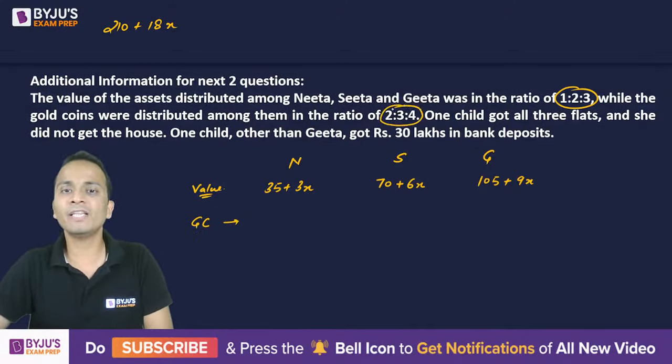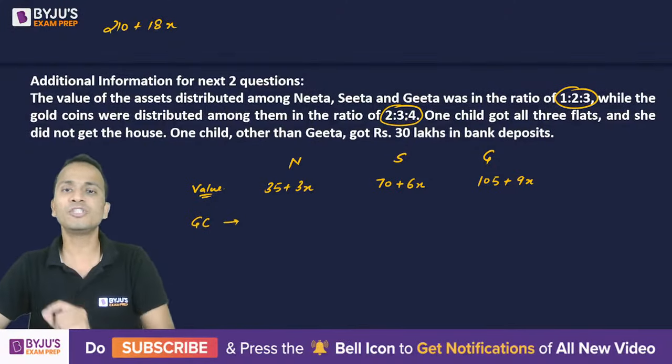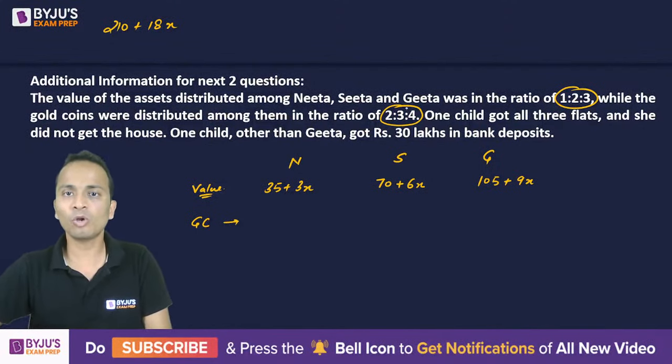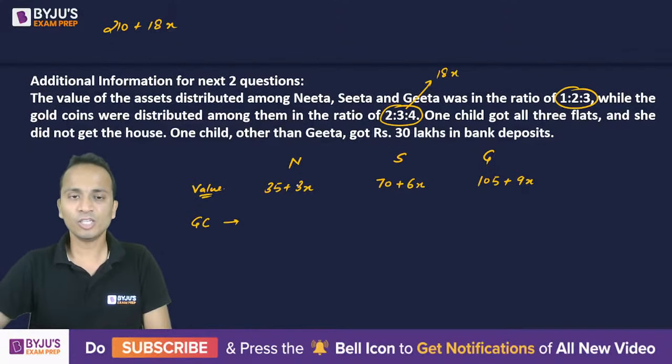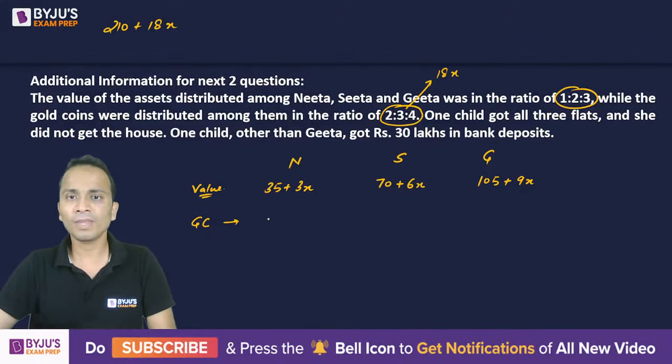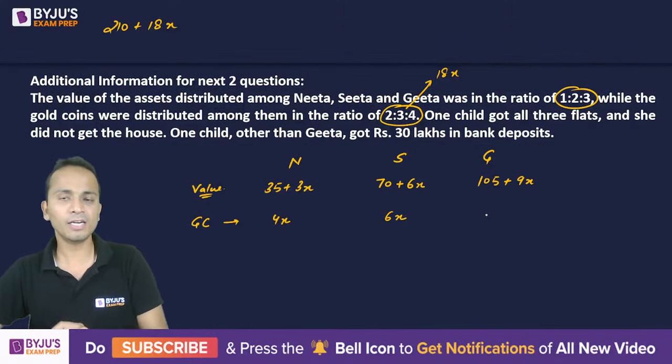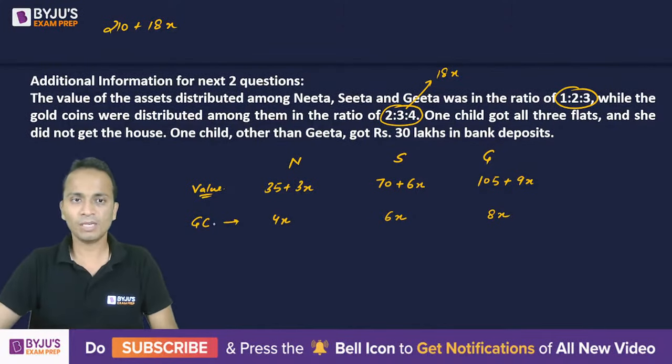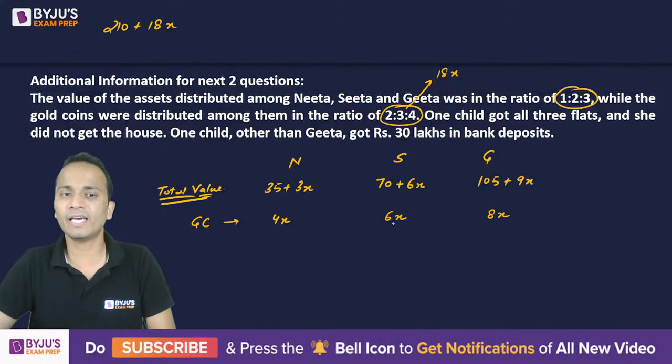these are divided in the ratio of 2:3:4. So the total number of gold coins was 18x. So in number of gold coins, Nita will get 4x gold coins, Sita will get 6x gold coins, and the third person Geeta will get 8x gold coins. So this is the total value that they were getting, and this is the gold coins that they are getting.